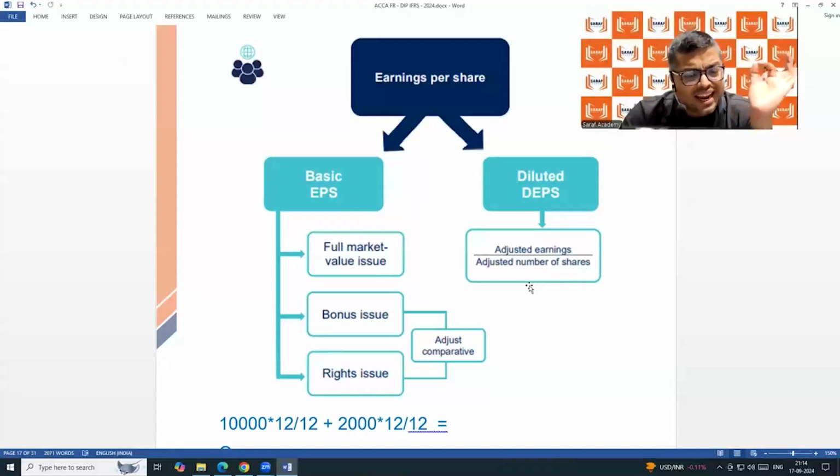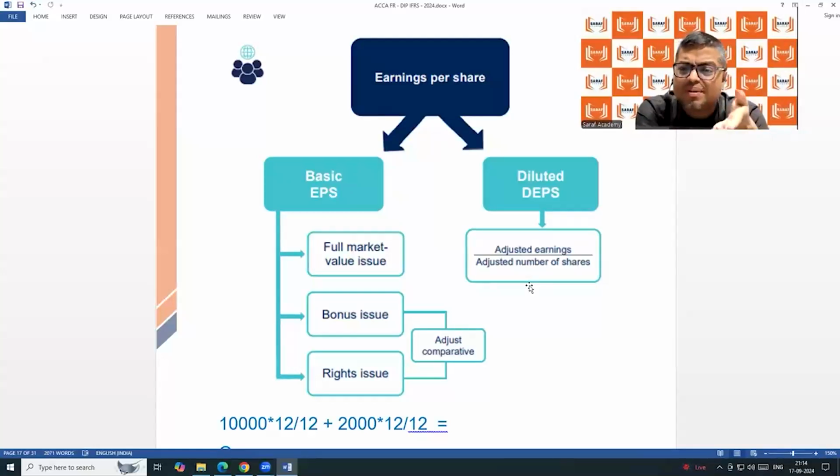The one thing, in addition to this, I am adding some extra portion. Maybe during the year in Saraf Academy, we have issued some additional shares to Prakash and Vidisha only. We are not giving shares to anybody. You will say why? Suppose in Saraf Academy, we want to purchase a new tuition center.